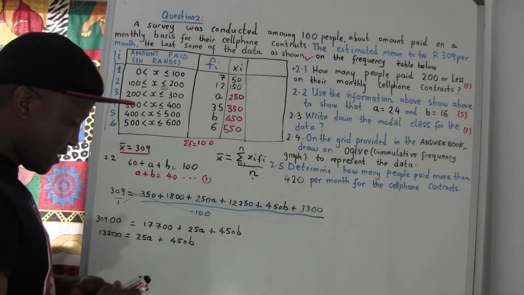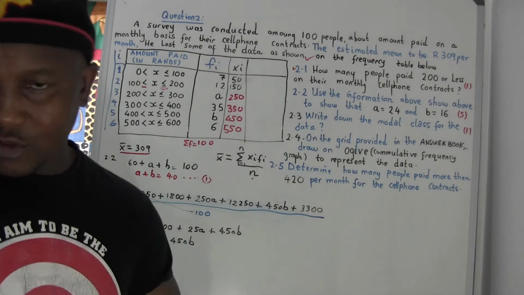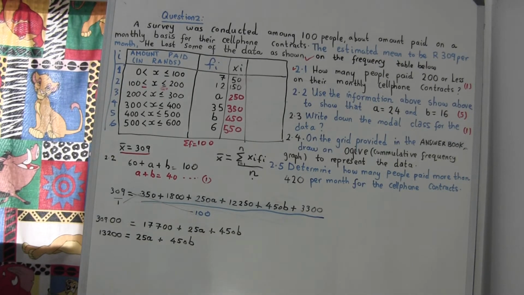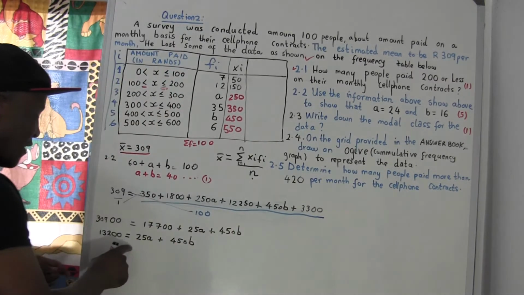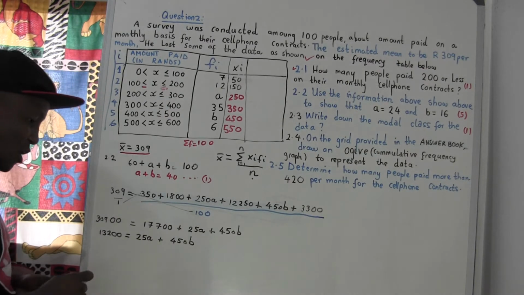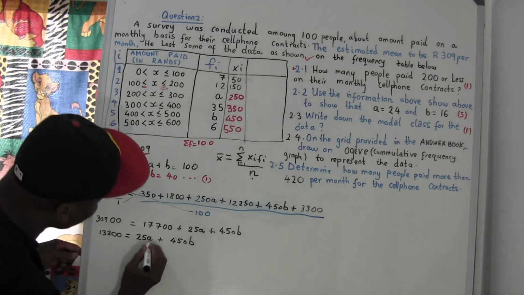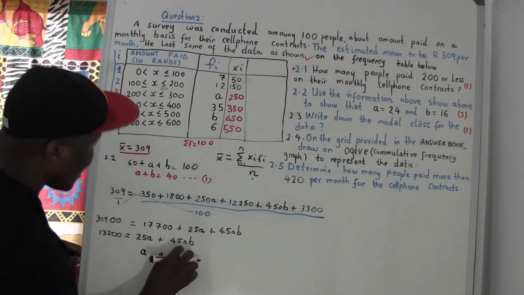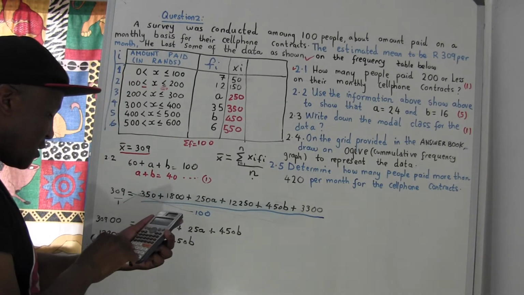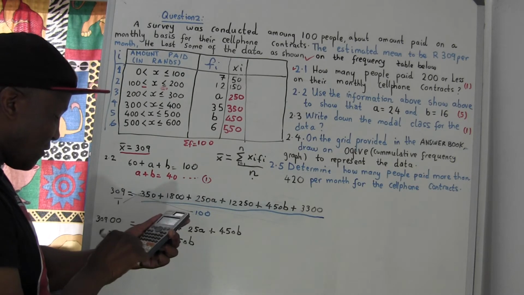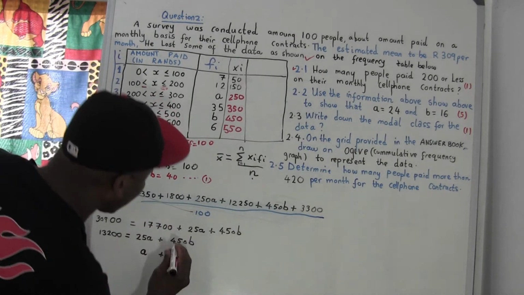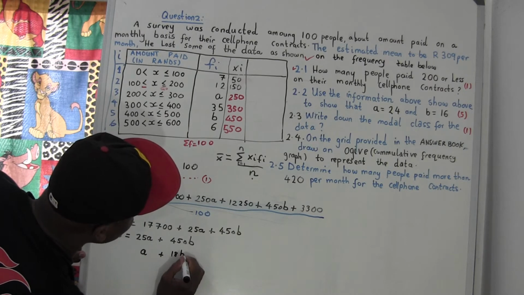So the next thing I'm going to do here is divide by 25 throughout, because I want to make it small. So you divide by 25, and this is going to be A plus 450 divided by 25, which is 18, so we got 18B.